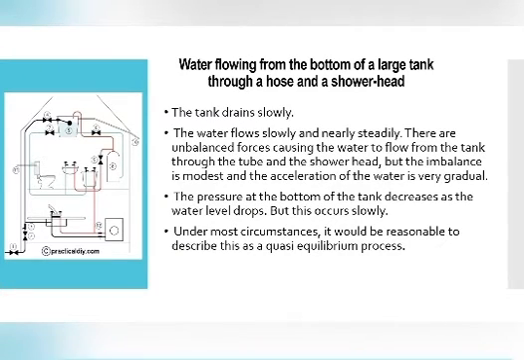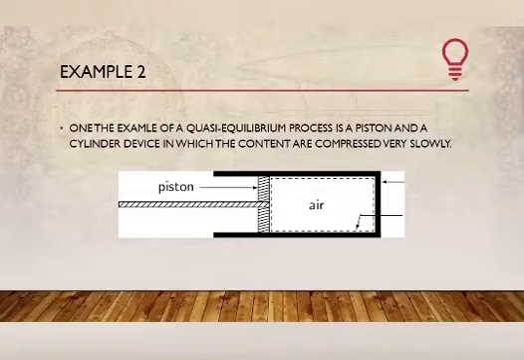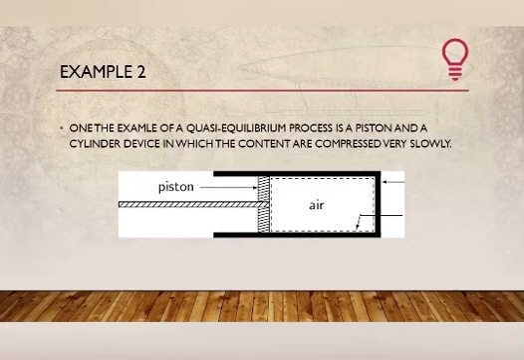There are unbalanced forces causing the water to flow from the tank through the tube and the shower head, but the imbalance is modest and the acceleration of the water is very gradual. The pressure at the bottom of the tank decreases as the water level drops, but this occurs slowly. Under most circumstances, it is reasonable to describe this as a quasi-equilibrium process. With such tiny driving forces, quasi-equilibrium processes proceed very slowly.